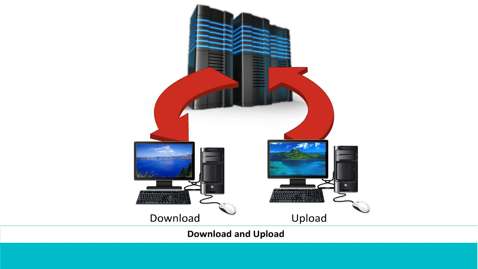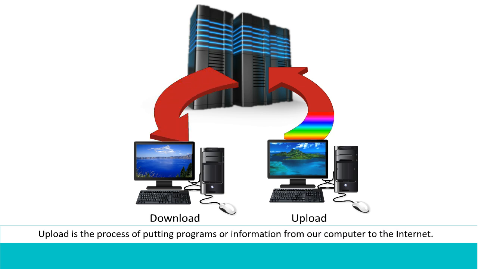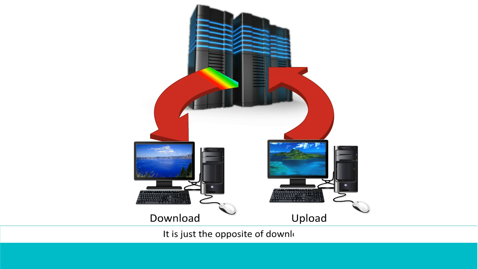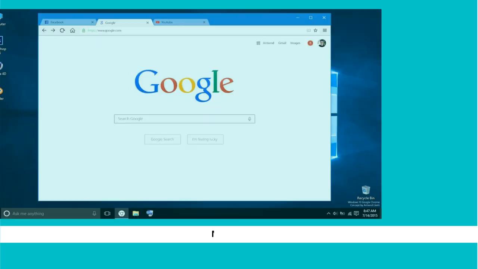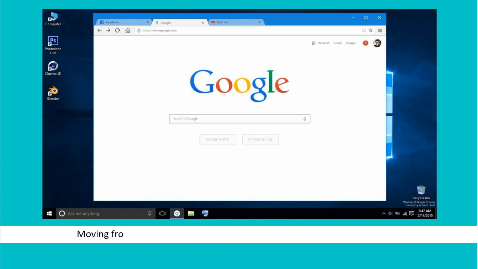Download and upload. Download is the process of receiving programs or information from the Internet. Upload is the process of putting programs or information from our computer to the Internet. It is just opposite of download. The terms download and upload are often associated with pictures, songs, videos, and programs. Net surfing. Moving from one page to another on the browser is called net surfing.